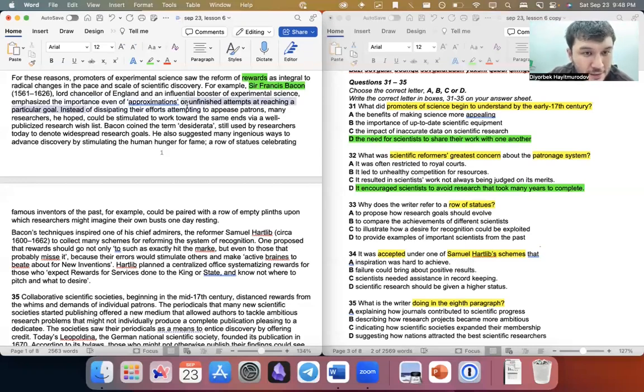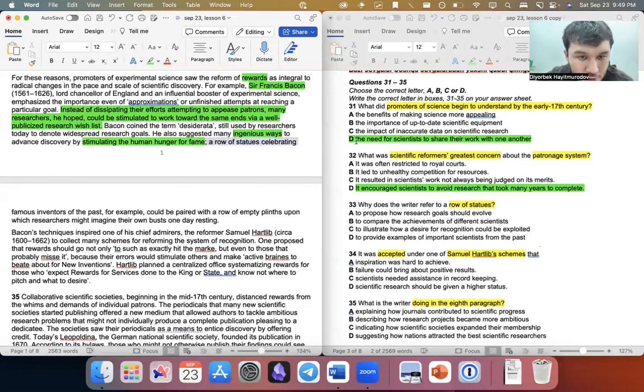Instead of dissipating their efforts attempting to appease patrons, many researchers, he hoped, could be stimulated to work toward the same ends. End means goal. Via a publicized research wish list. Bacon coined the term desiderata. I guess that's a popular word, still used by researchers today to denote widespread research goals. He also suggests many ingenious ways, ingenious means clever ways, to advance discovery by stimulating the human hunger for fame. Humans are by nature hungry for fame.